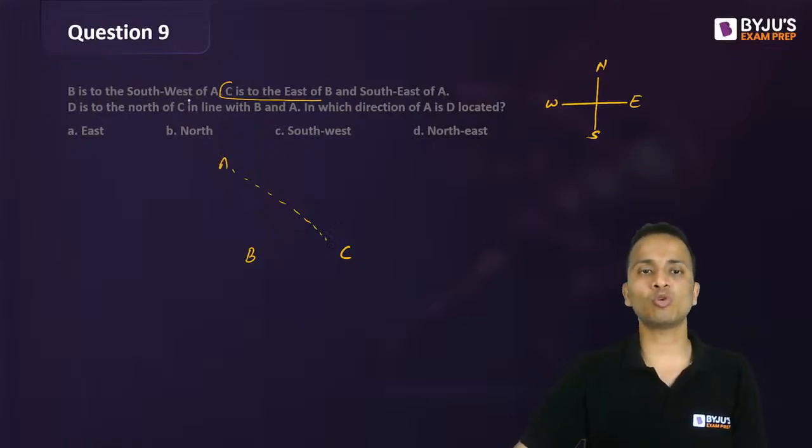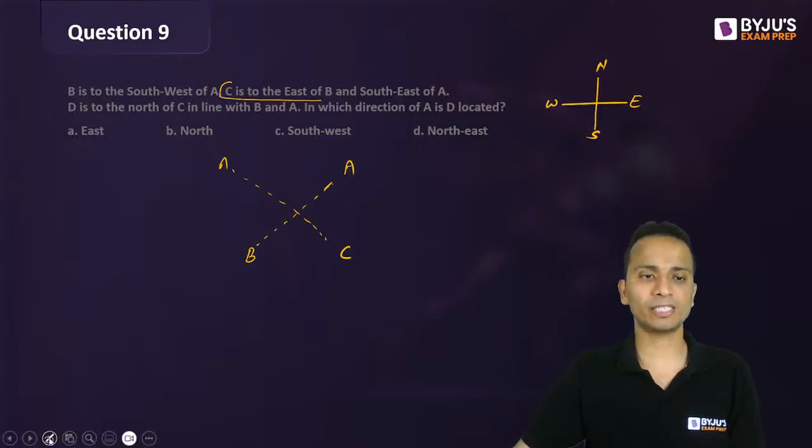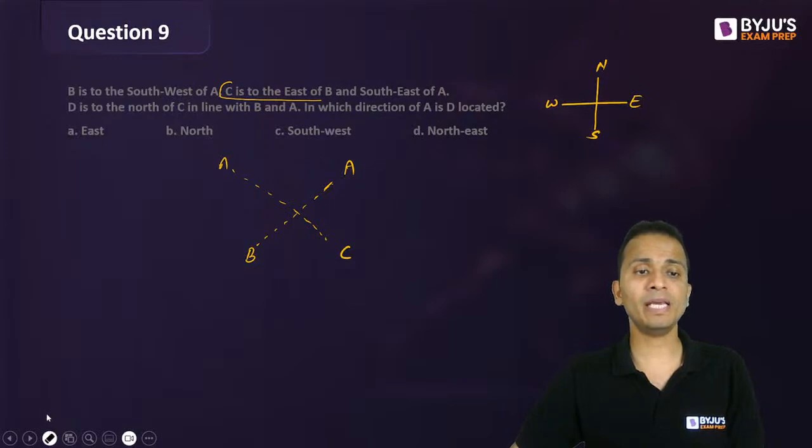B is to the southwest of A. Southwest means here. So A will be somewhere on this line as well. Now A will be at the intersection of these two lines. So this is a very important step, right? So A will be at which place?